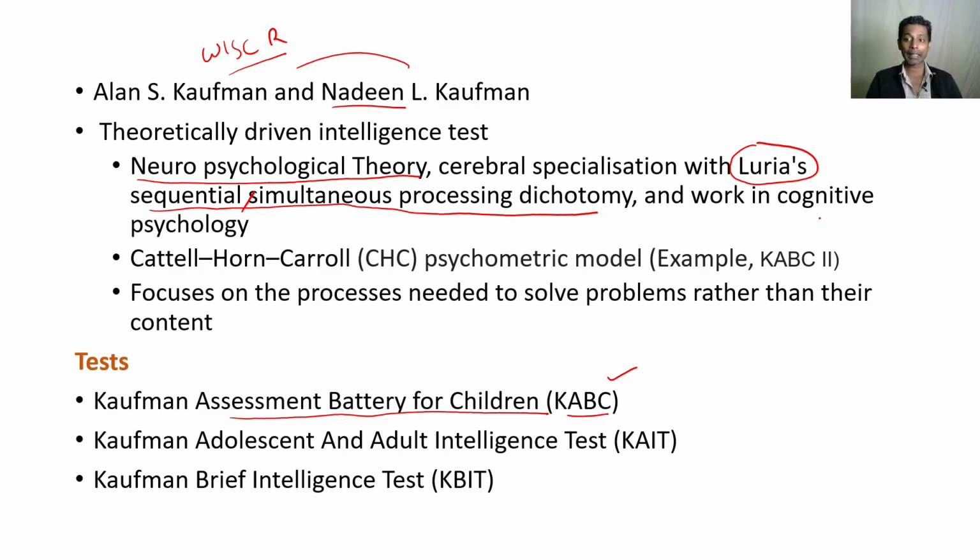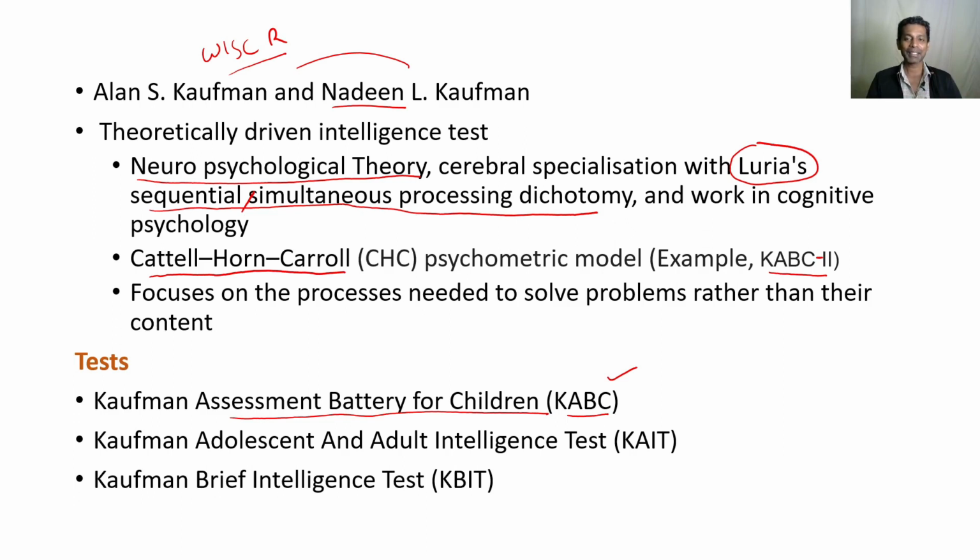When it comes to the second version of the KABC, the Kaufman Assessment Battery for Children, second edition, he added another theory, which is very interesting: the Cattell-Horn-Carroll model. You might have studied this, the idea of fluid intelligence and crystallized intelligence. He brought that idea into the picture too.